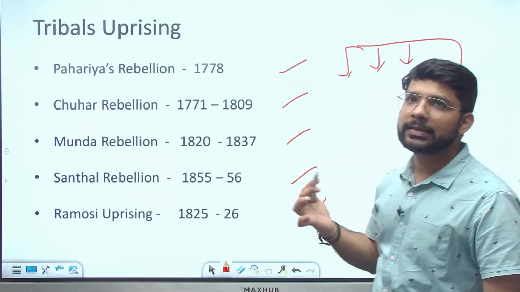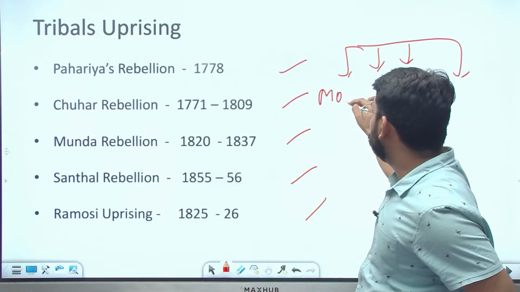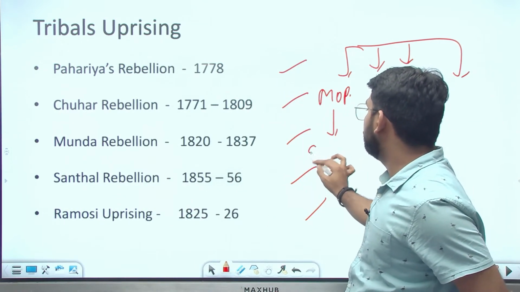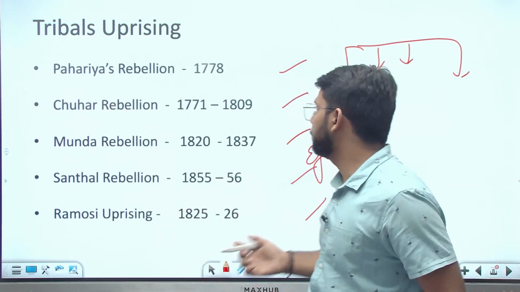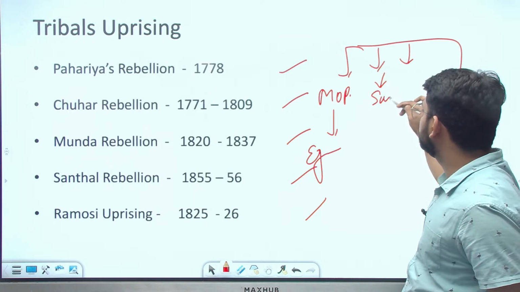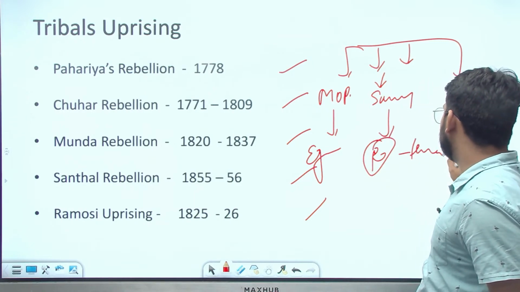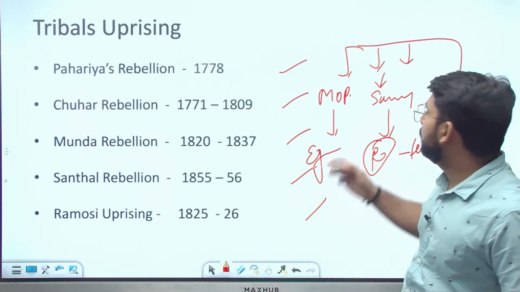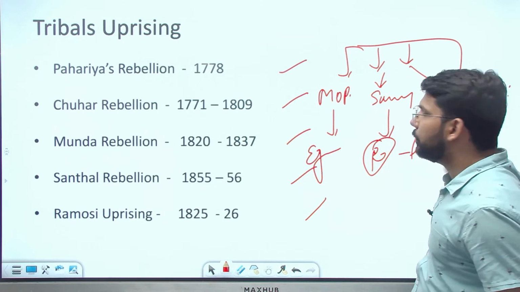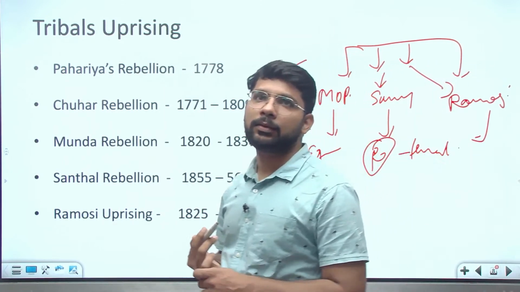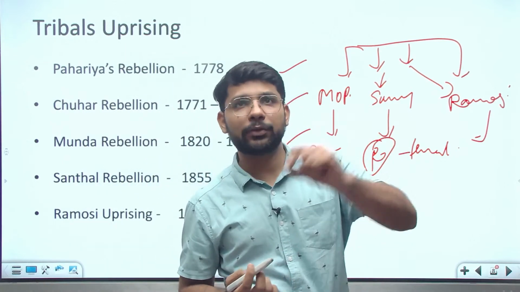In this way you can present. It will save your time. Like you can write the Moplah rebellion. You can write the region in one line, 3-4 words. Then about the Sannyasi rebellion, the region and the condition. Then about the Ramosi. So you can represent also in this way. It will save your time, give clarity to you, give clarity to the examiner.